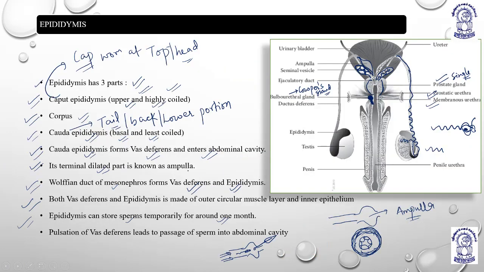I'll come to the picture once again. This is the prostate gland just below the urinary bladder. These are the seminal vesicles. You just have to remember. And this is the ampulla, the dilated part. This is the ampulla, the dilated part. Okay? Thank you.